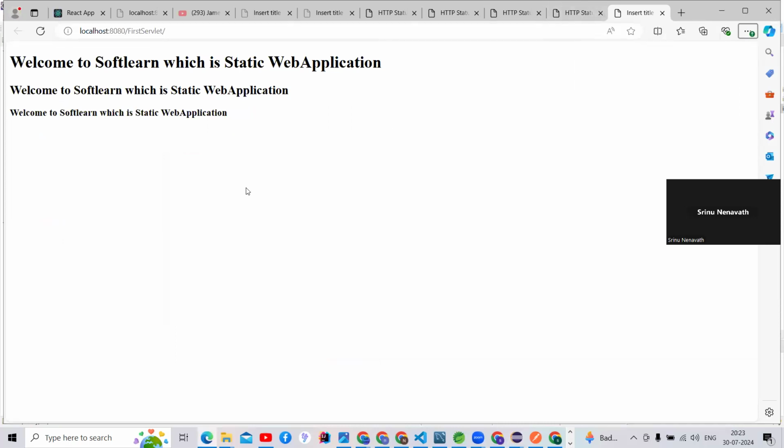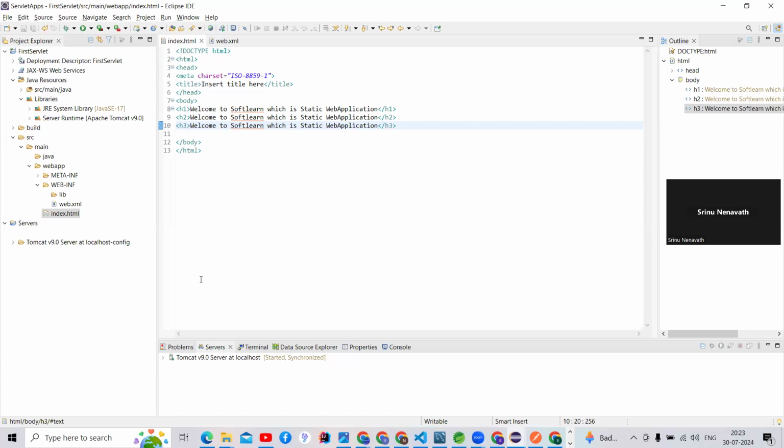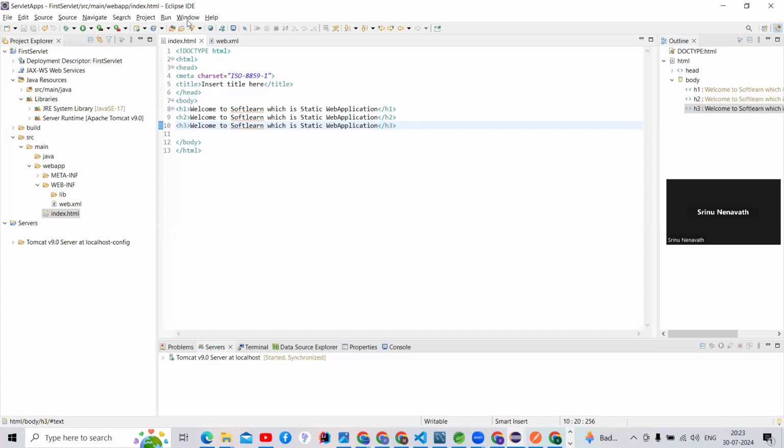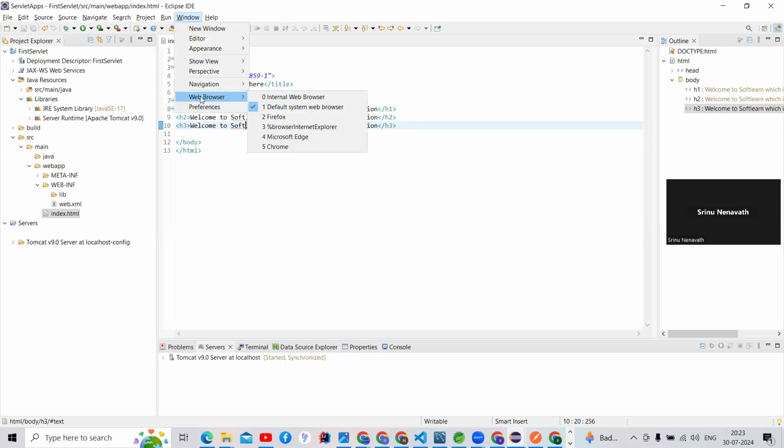Guys, which browser is going to come here? This is the browser I'm going to change. See guys, it is getting Internet Explorer or some default browser. I don't want to use this browser, so I'm going to change it. How can we change it? Click on Windows, there is a web browser option. Which browser do I need to take? See here, guys. Default system web browser is taken for 1.